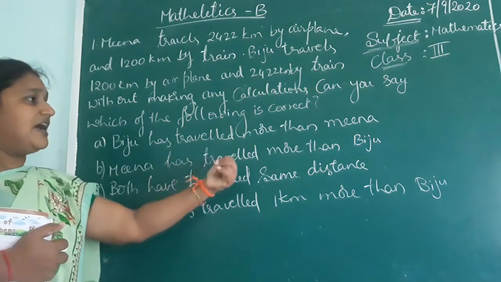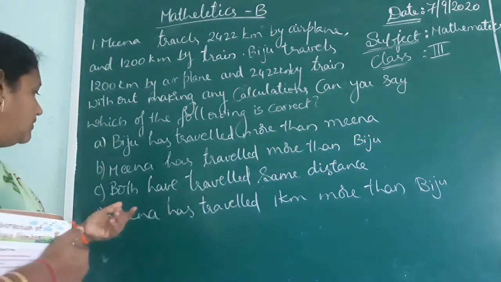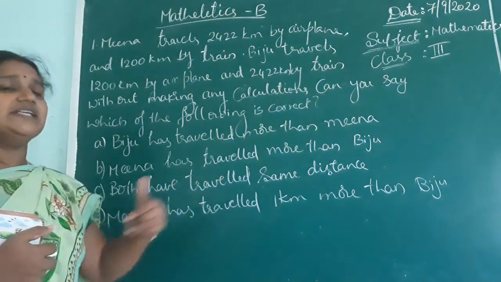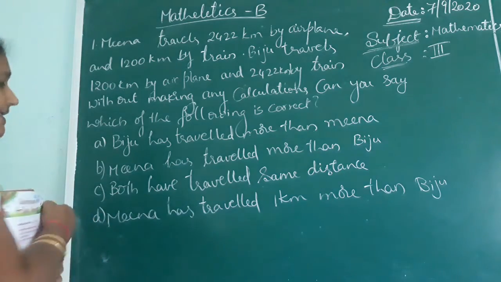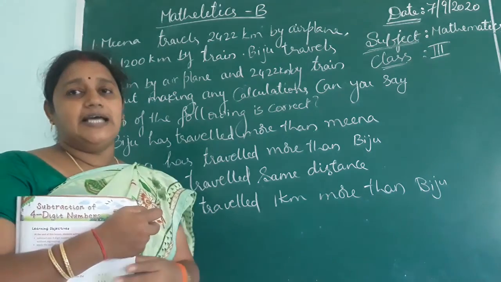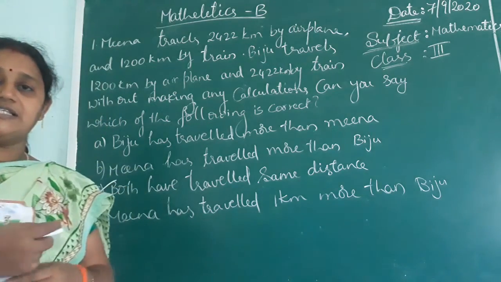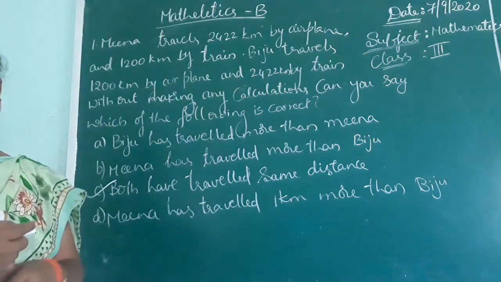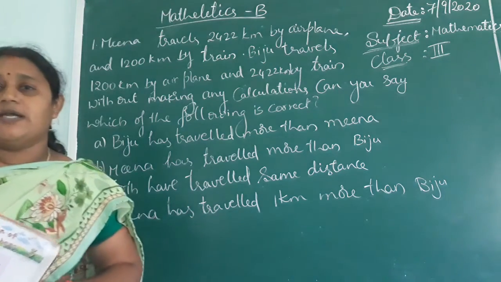Meena has traveled more than Bizu, not correct. Both have traveled the same distance, yes, it's correct. They traveled the same distance. There is no chance of more and less. Yes, na? So go to the next one, children.